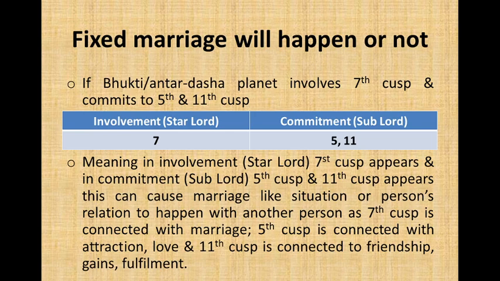Fixed marriage will not happen. Many times we see that a marriage gets fixed, but it does not happen. If Bhukti and or Antardasha planet involves 7th cusp and commits to 5 and 11, this can create chances of marriage, meaning in involvement star lord 7th cusp appears and in commitment sublord 5th cusp and 11th cusp appear. This can cause marriage-like situation or person's relationship with another person, as 7th cusp is connected with marriage, 5th cusp is connected with attraction, love, and 11th cusp is connected to friendship, gains, fulfillment.